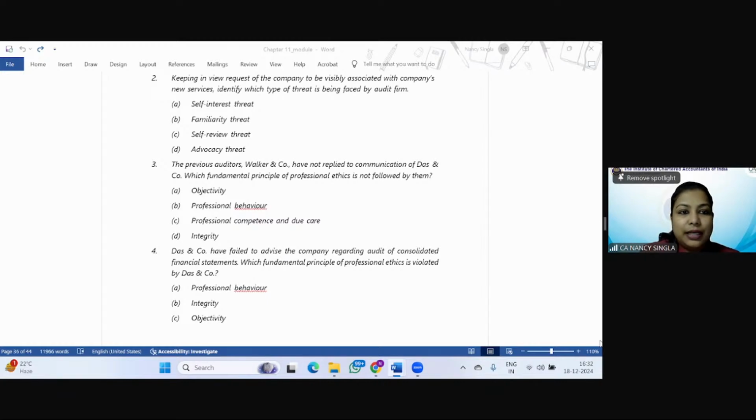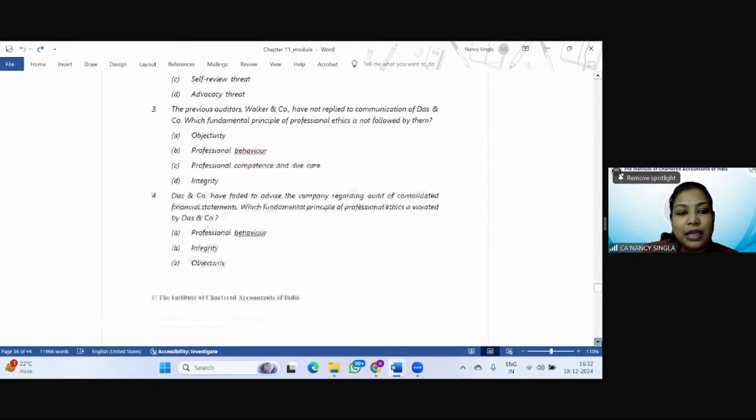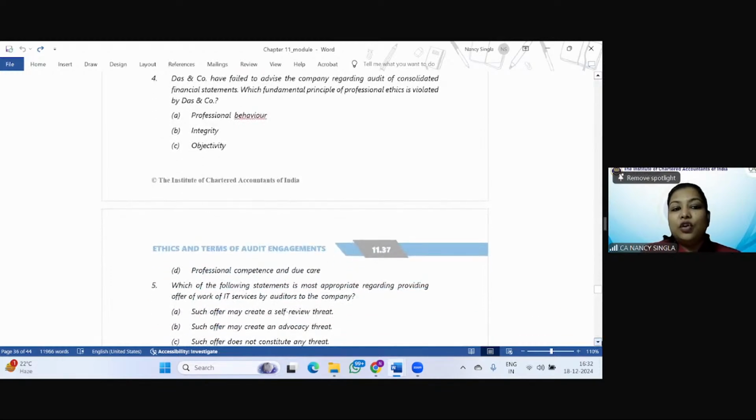Om Krishna Gupta, correct. See, it is not objectivity. It is professional behavior. It is not professional competence and due care. It is not integrity. It is what? Professional behavior. So the answer is B. Das and Company have failed to advise the company regarding audit of consolidated financial statement. Which fundamental principle of professional ethics is being violated? Is it professional behavior, integrity, objectivity, or professional competence and due care?